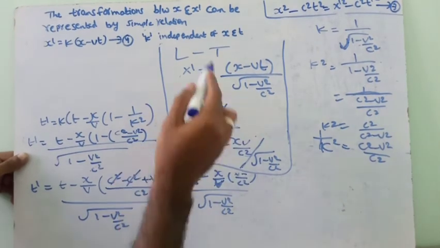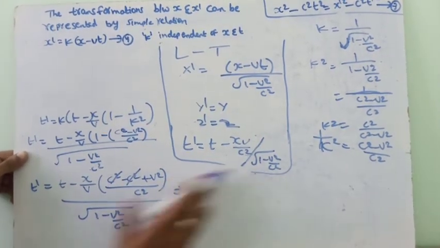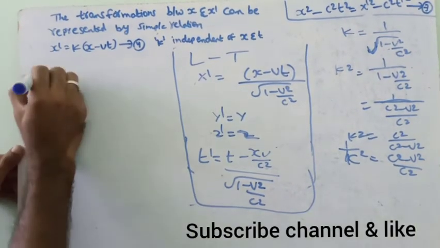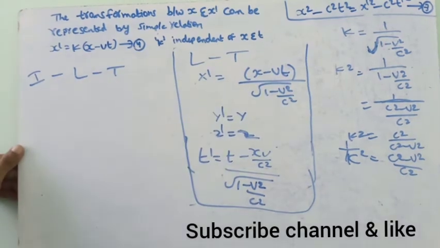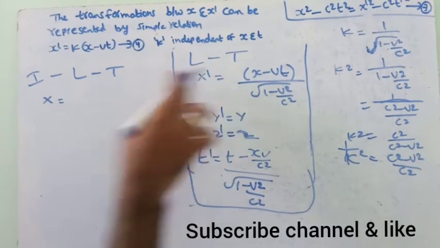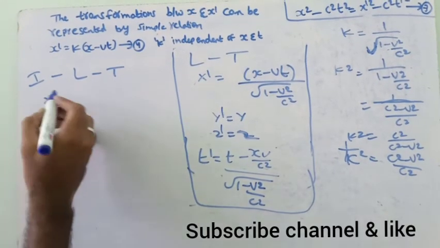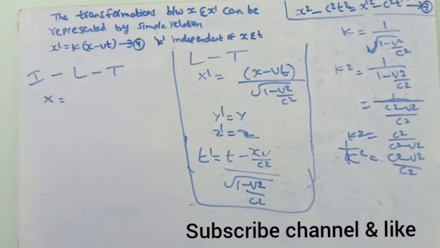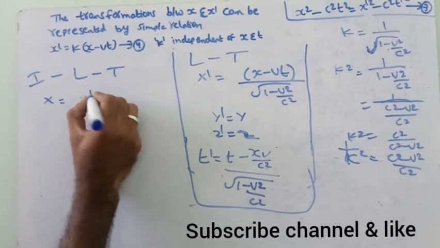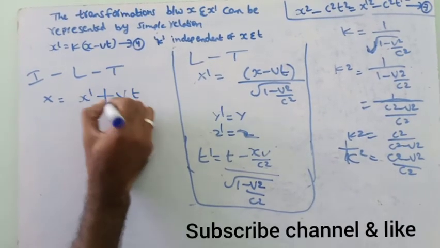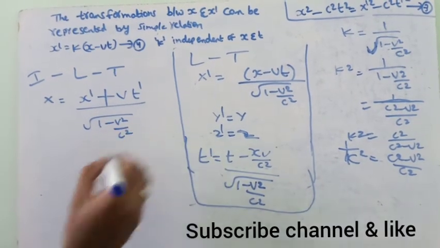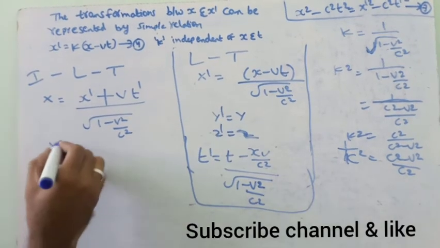We can write the inverse Lorentz transformations from these Lorentz transformations. Here the inverse Lorentz transformations can be written as follows. Here this is x dash, and we write x is equal to, there is no dash on x on this side, so we have to add dashes: here one dash, here one dash and here one dash. We have added dashes here, here and here to convert to the inverse Lorentz transformation. The remaining terms will be the same. This is the inverse Lorentz transformation, and we change the dashes.